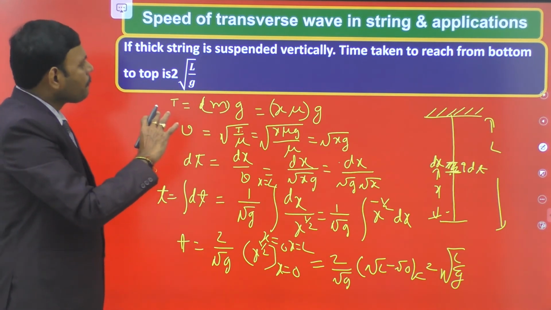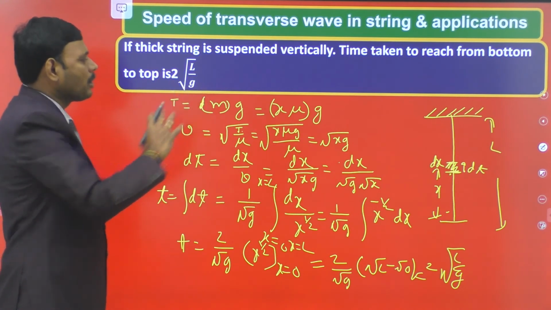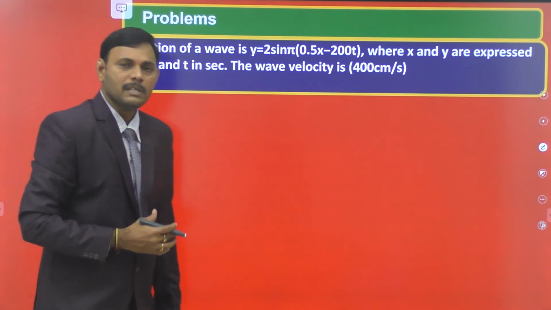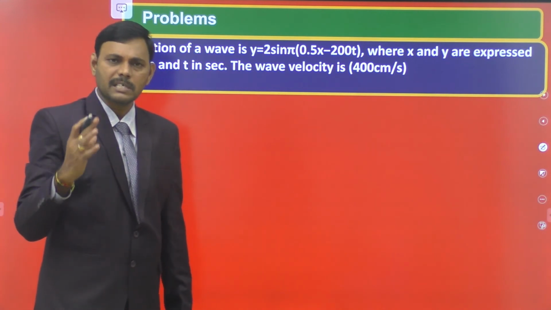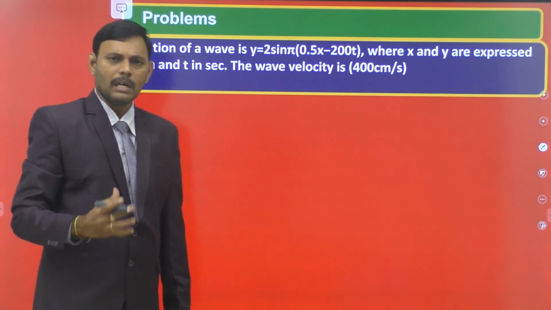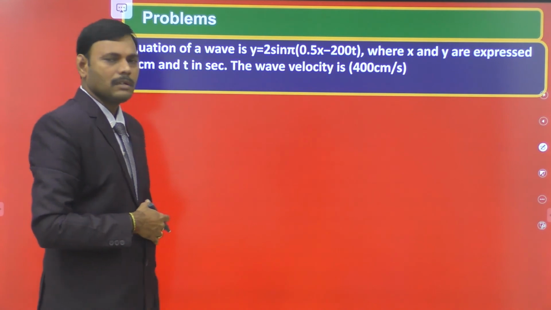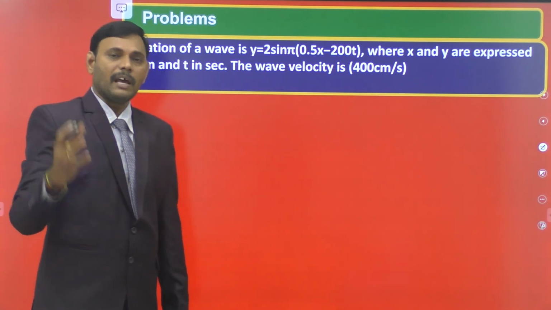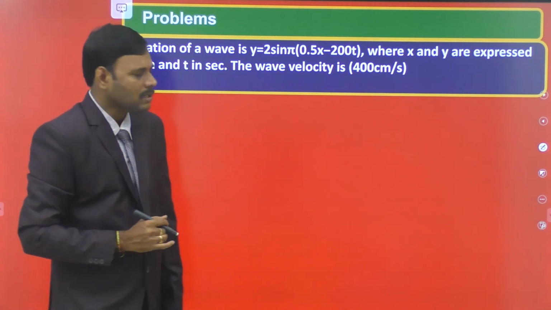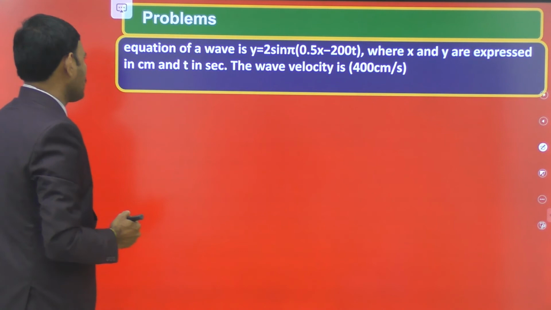So students, let us move on to the problems belonging to progressive wave equation. Let us come to the first problem. In this concept today we discussed the parameters of progressive wave equation, the relation between different parameters of progressive wave equation, and also the velocity of transverse waves in a string and applications of that velocity expression. Now come to the problems on progressive wave equation.